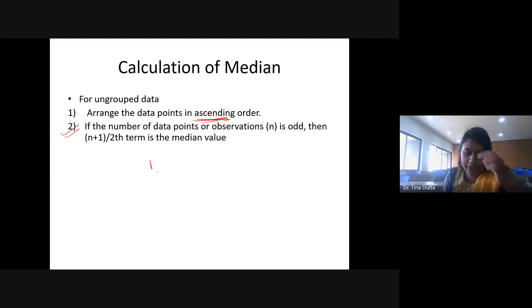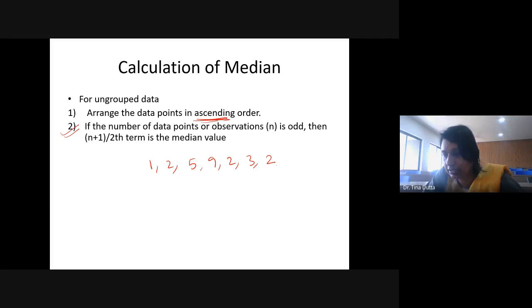Suppose I have the values like 1, 5, 9, 8. Okay, so can you tell me what is the median value here? I have here some numbers. Suppose this is marks. And I have 7 numbers: 1, 2, 3, 4, 5, 6, 7. 7 values are there. What is the median value? What is the middlemost value?